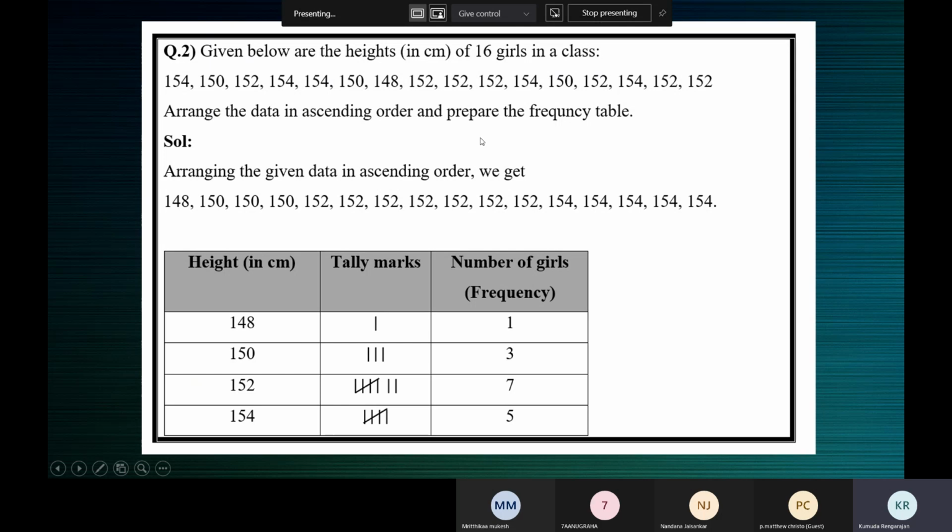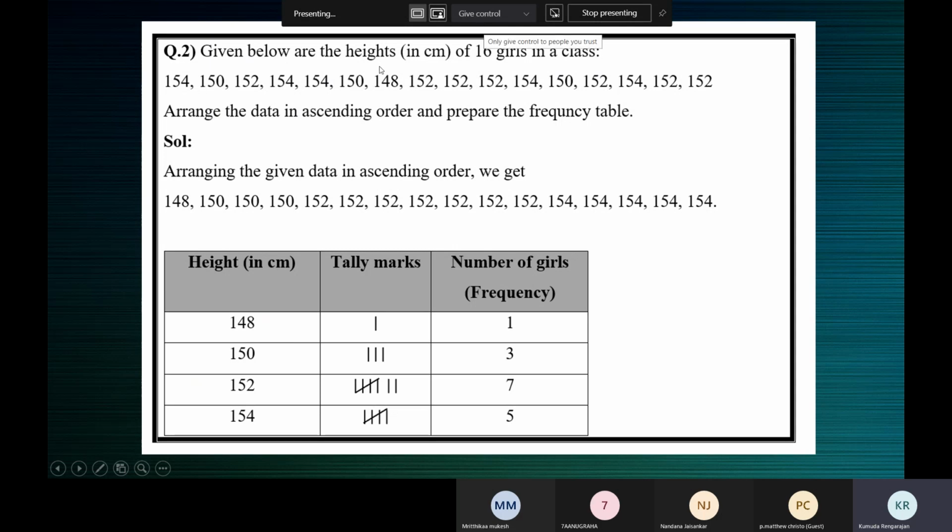Now we need to represent only these numbers: 148, 150, 152, 154. These are the only 4 values we see here. 150 happens 3 times, so you don't have to write 150 3 times. There is a value 148, then 150, then 152 and 154. That's what you should show here. And what is this 150? It's the height of a particular girl in the class.